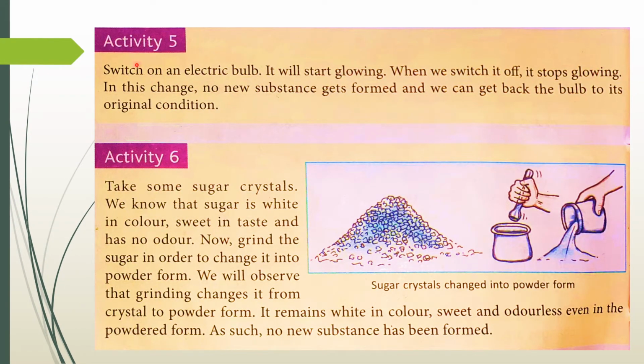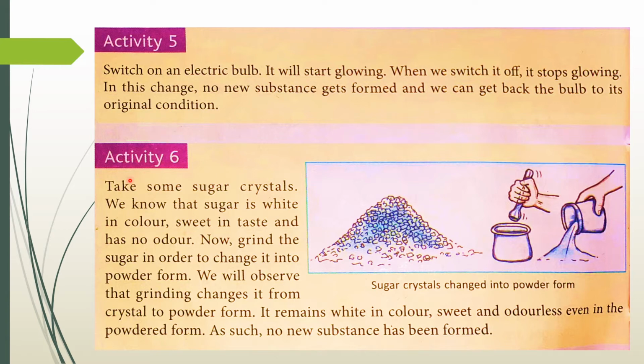Let us understand physical change with the help of these activities. Activity 5. Switch on an electric bulb. It will start glowing. When we switch it off, it stops glowing. In this change, no new substance gets formed and we can get back the bulb to its original condition.